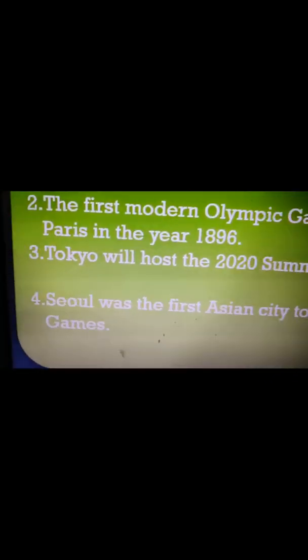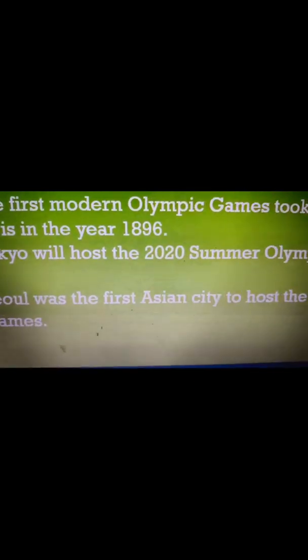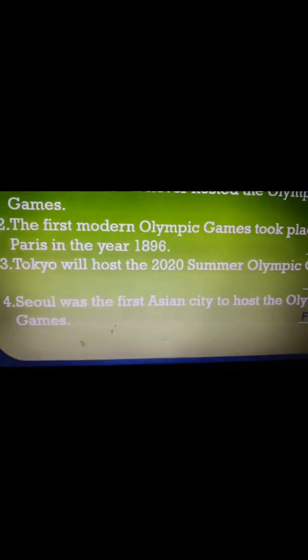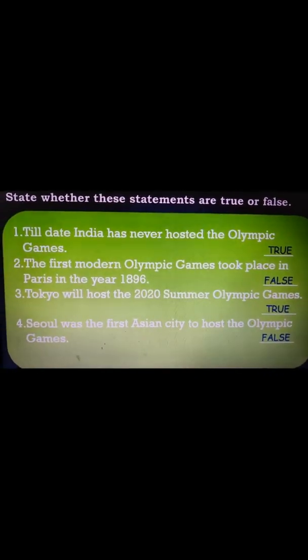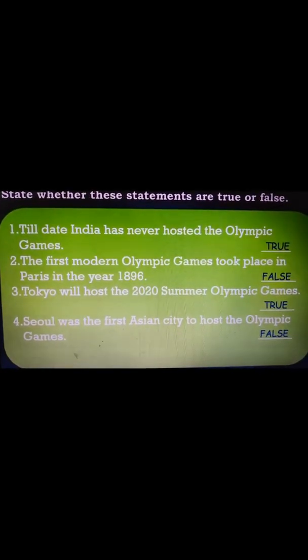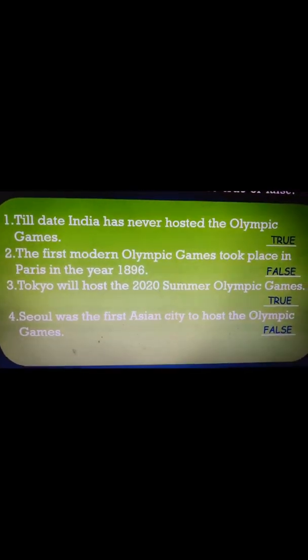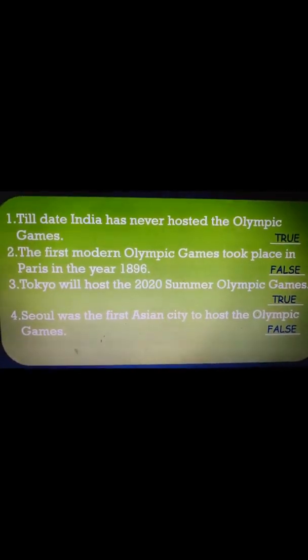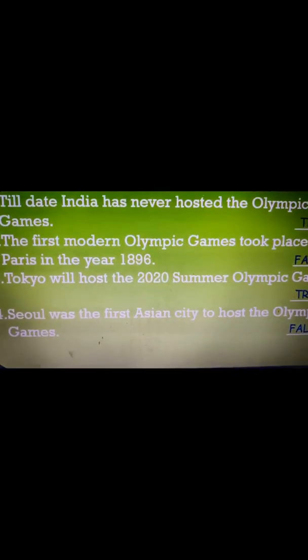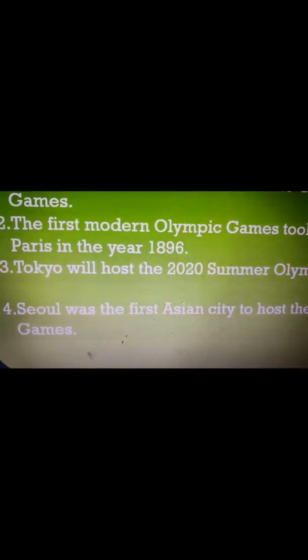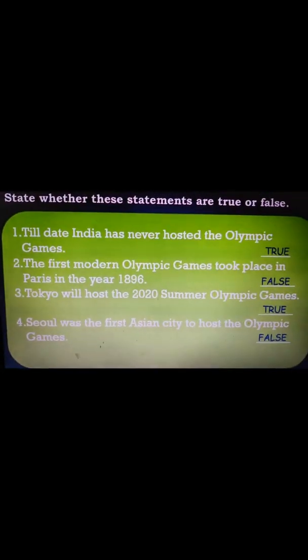False. Tokyo was the first Asian city to host the Olympic Games in 1964. So you have noticed that I have corrected the false statements: in the second one it was Athens, Greece, and in the fourth one it is Tokyo in 1964.